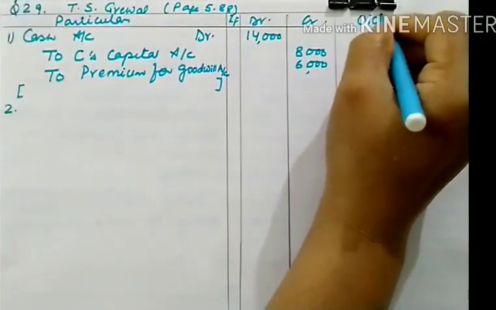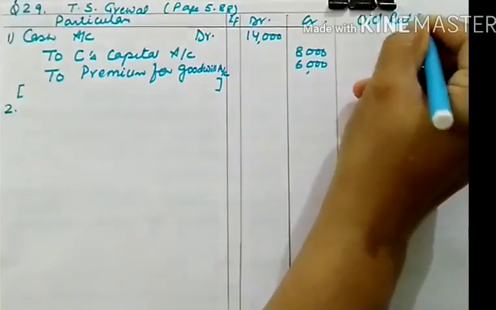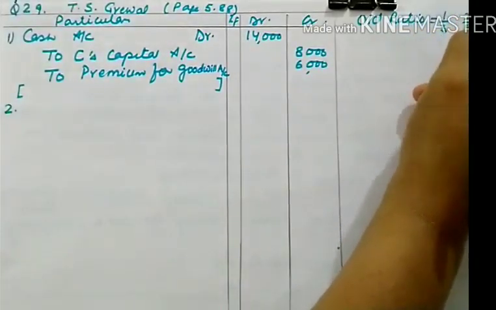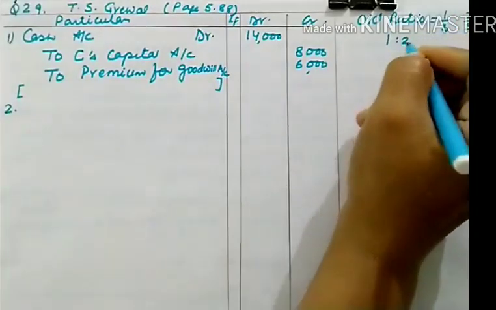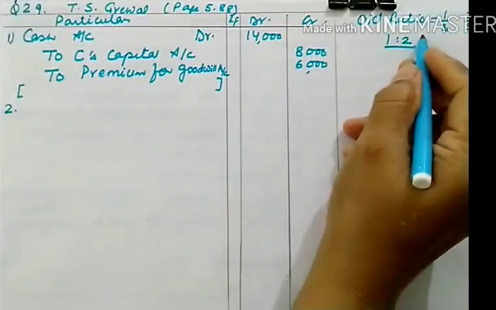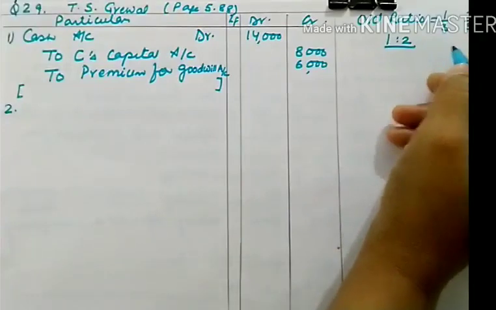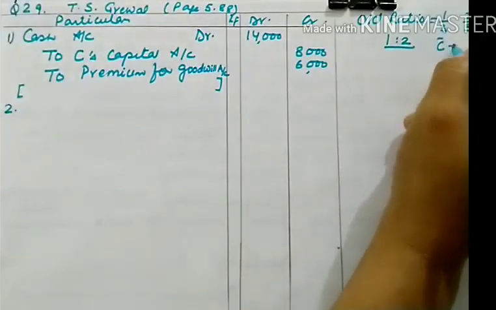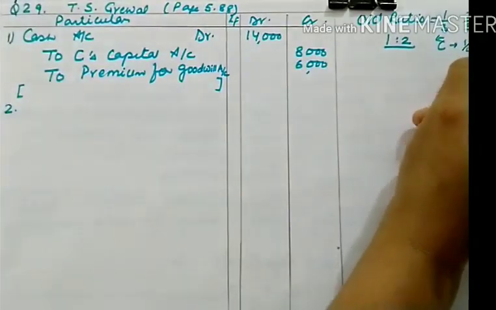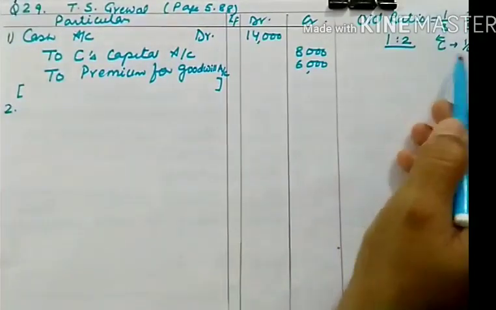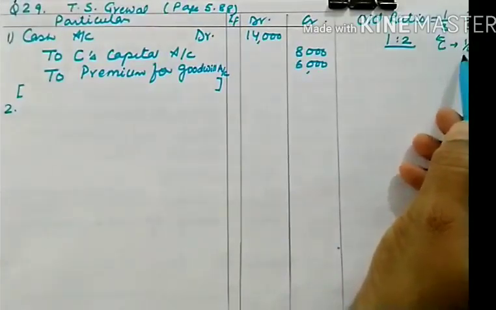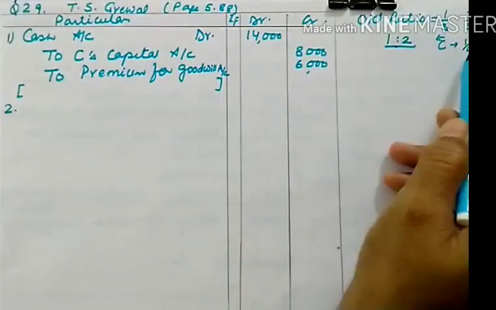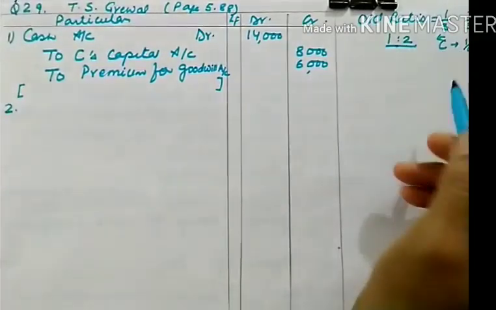See, whenever old ratio is given to you, old ratio is 1/3 and 2/3. It means this is 1:2. So whenever old ratio is given to you and new partner's single share is given to you, this is 1/4. C is joining the firm for 1/4 share. In that case, you don't have to calculate sacrificing ratio, because old ratio and sacrificing ratio will be same. So let us see whether it is same or not.